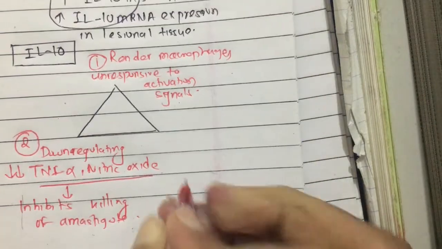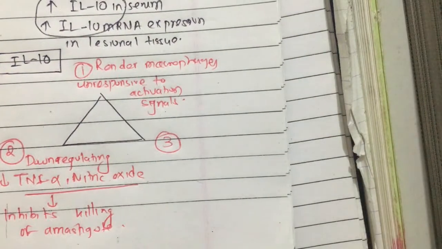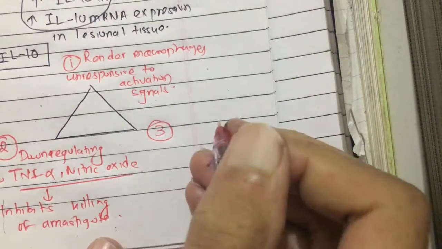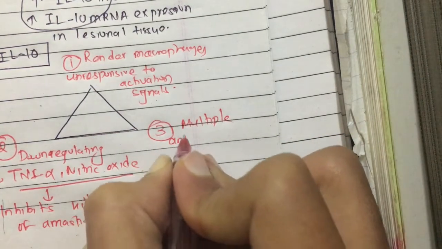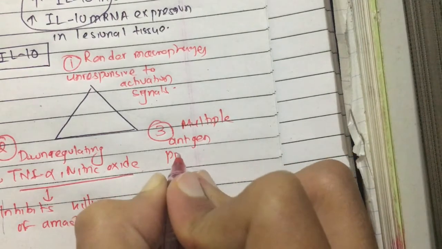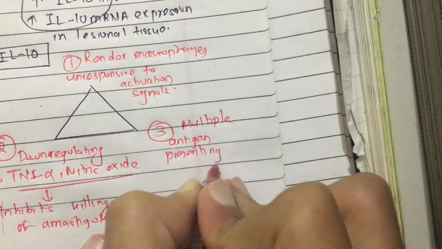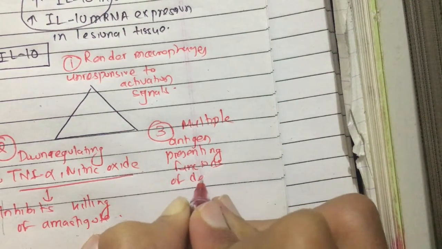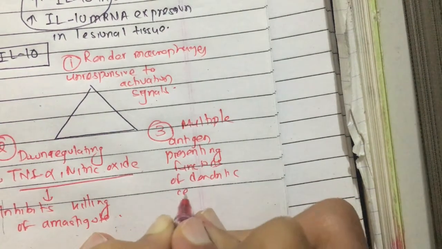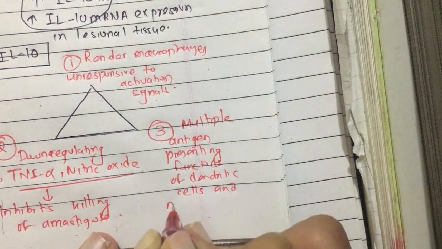And third, multiple antigen presenting functions of the dendritic cells and the macrophages are suppressed.